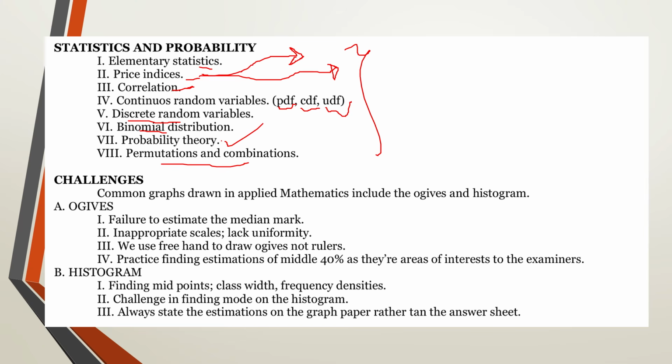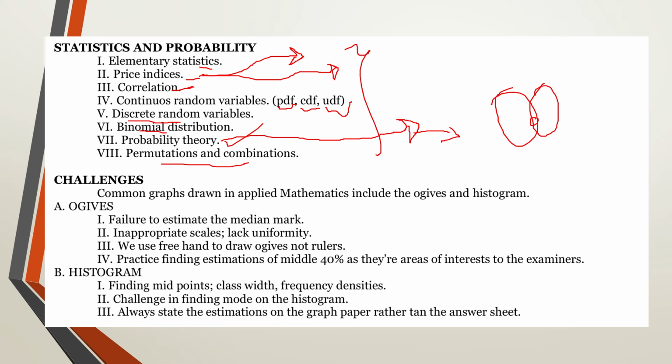Now for probability theory, nowadays we combine it with set theory, so you may be advised to buy a new set and then you go with the compass for your work to look neat. However, also using freehand is very okay for as long as your work is neat and every variable has been properly represented without any of these lines crossing either of the variables that you have included in your Venn diagram.